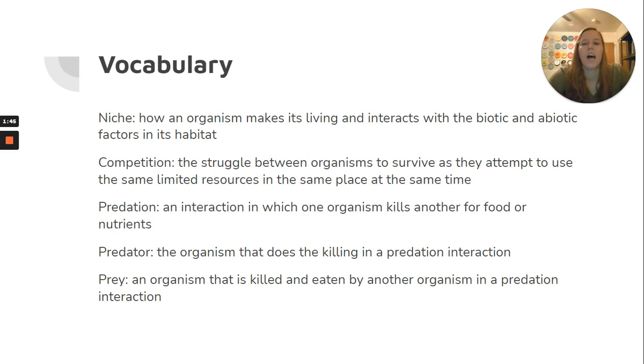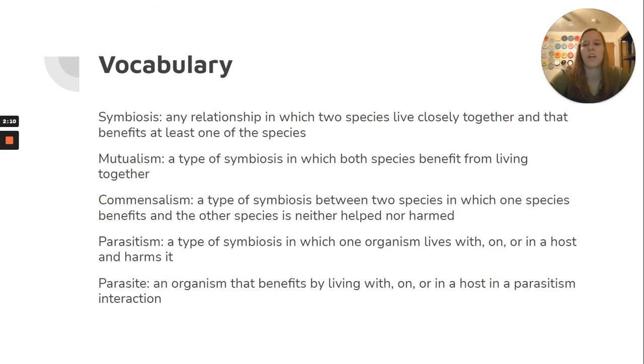A niche, how an organism makes its living and interacts with the biotic and abiotic factors in its habitat. Competition is the struggle between organisms to survive as they attempt to use the same limited resources in the same place at the same time. Predation is an interaction in which one organism kills another for food or nutrients. Predator is the organism that does the killing in a predation interaction.